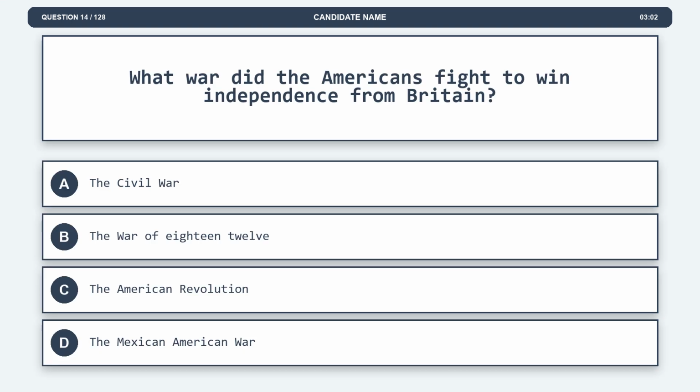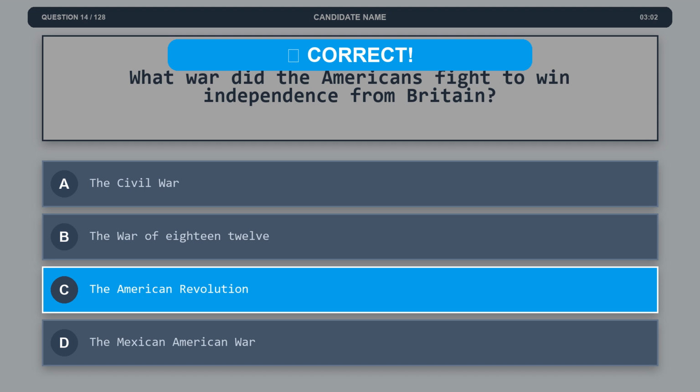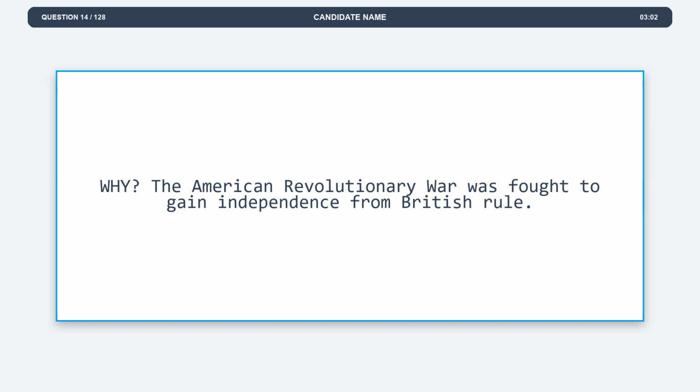Question 14. What war did the Americans fight to win independence from Britain? Option A, the Civil War. Option B, the War of 1812. Option C, the American Revolution. Option D, the Mexican-American War. The correct answer is option C, the American Revolution. Explanation. The American Revolutionary War was fought to gain independence from British rule.